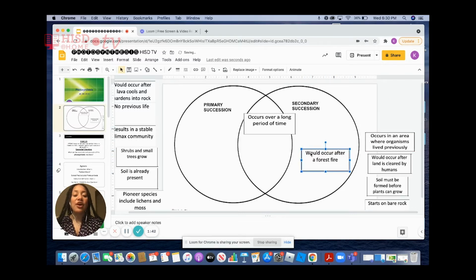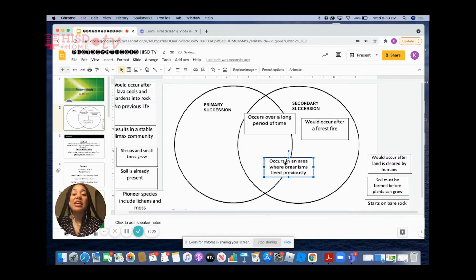The next one says, would occur after a forest fire. So would that be primary succession, secondary succession, or both? Yes, secondary succession always occurs after some sort of natural disaster, like a forest fire. Occurs where organisms lived previously. Would that be primary succession, secondary succession, or both? Right again, that would be secondary succession.